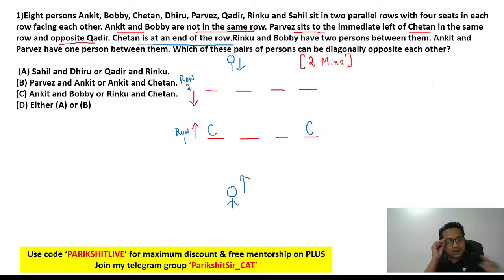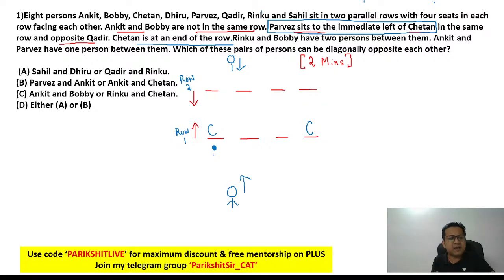And you know what? There is one more line about C. What is that line about C? They say P sits to the immediate left of C. Can you see this? P sits to the immediate left of C. Now think about it. That would mean if C is at the extreme left, in that highlighted place on the left side, the problem would be P cannot be to the immediate left of C.